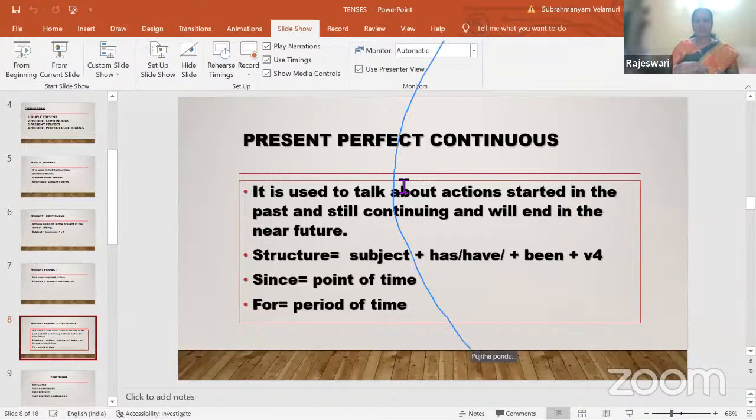So it is used. Please stop scribbling. Somebody is scribbling on the screen. Can you please stop that?